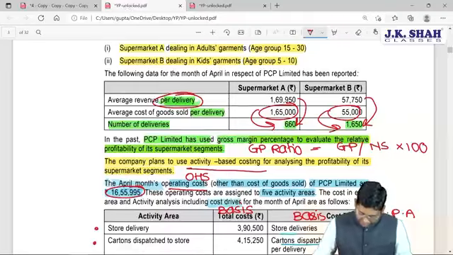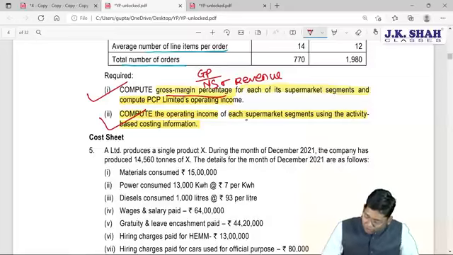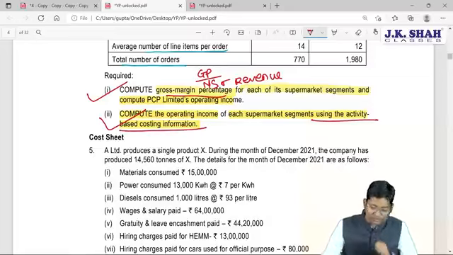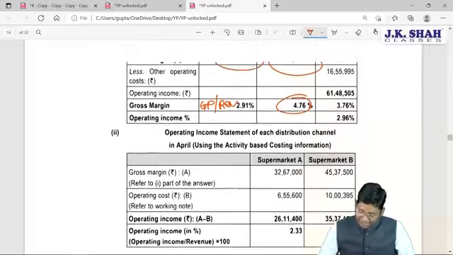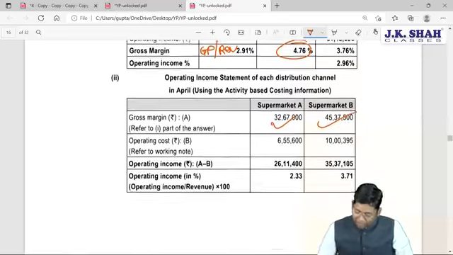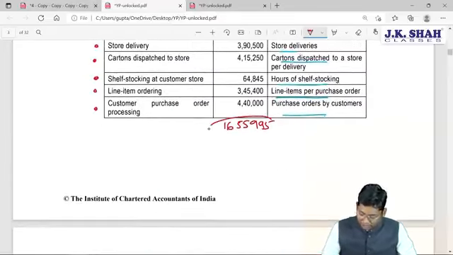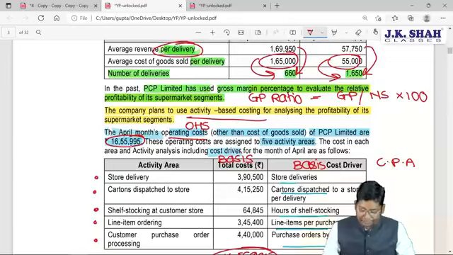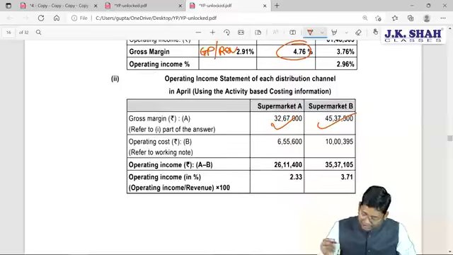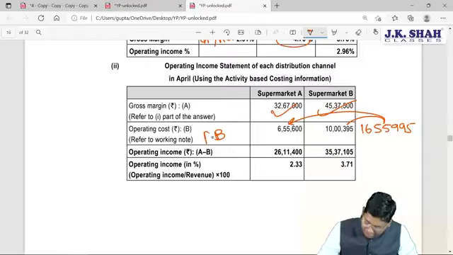Point number 2 of the question asks us to show the operating income margin, but we should show it on the basis of activity-based costing. For that purpose, first I have taken the gross margin from the previous calculation, and after gross margin, the total overhead. Sir, what is the amount of total overhead? See here, total overheads amount to rupees 16,55,995. This 16,55,995 is divided into two parts by considering the ABC technique.